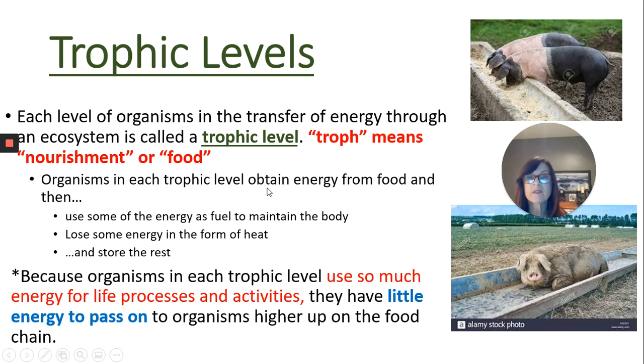Organisms in each trophic level obtain energy from food, and then they use most of that energy just to survive, just to stay alive and do the things they need to do. Some of that energy gets lost to the atmosphere or the environment in the form of heat. We even give off heat. We emanate heat. And some energy is stored. And because organisms use so much energy just to stay alive, they don't have much that they can pass up to organisms higher up on the food chain.